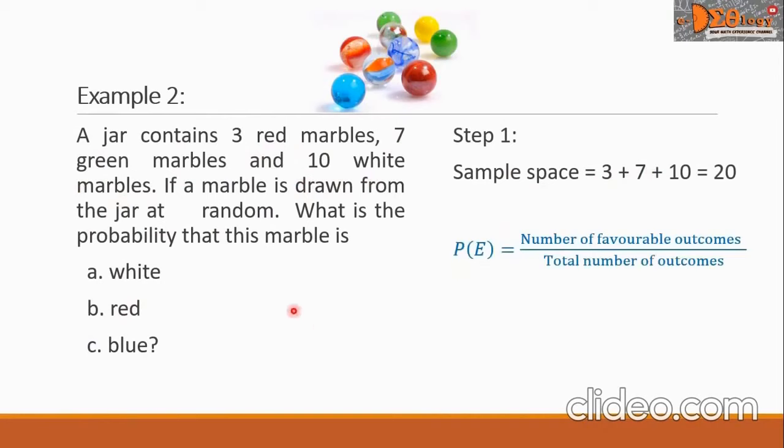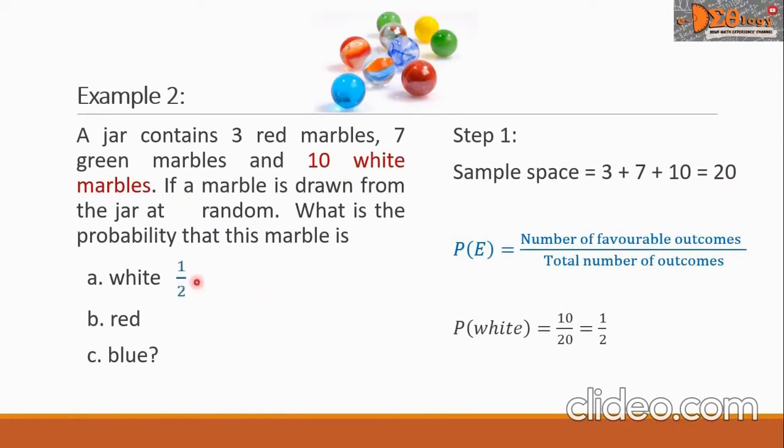Let us begin with our first problem to get the probability of white. And this is equal to, in the numerator, we write 10 because there are 10 white marbles over the total number of outcomes, which is 20. So this is 10 over 20. And the simplest form is 1 over 2. This is our answer. Let us copy this opposite problem A.